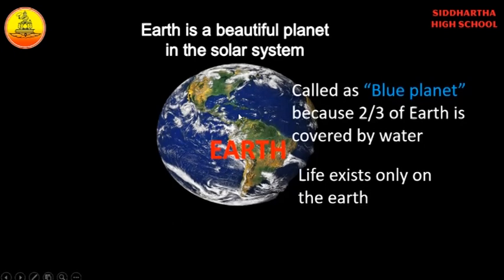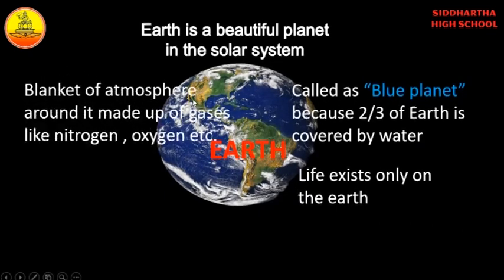What makes life possible on the Earth? Receiving the right amount of light and heat from the sun, water present on the Earth, and the atmosphere present on the Earth make life possible. A blanket of atmosphere around it is made up of gases like nitrogen, oxygen, etc. What do you mean by atmosphere here?